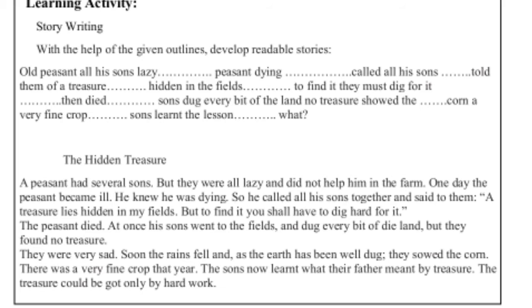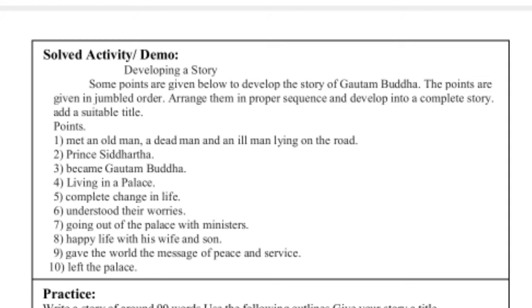Soon the rain fell, and as the earth had been well dug, they sowed the corn. There was a very fine crop that year. The sons now learnt what their father meant by treasure. The treasure could be got only by hard work. So students, it's a very nice story, and with the help of the points, see how the story is framed or developed in a readable form. Okay. Now the next activity, developing a story.